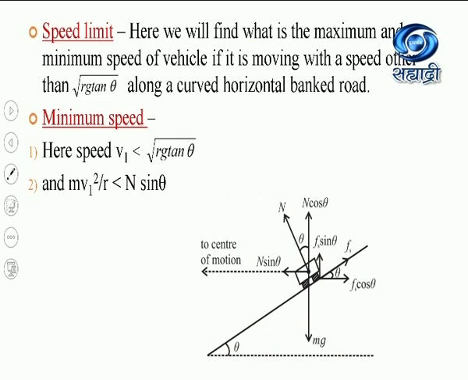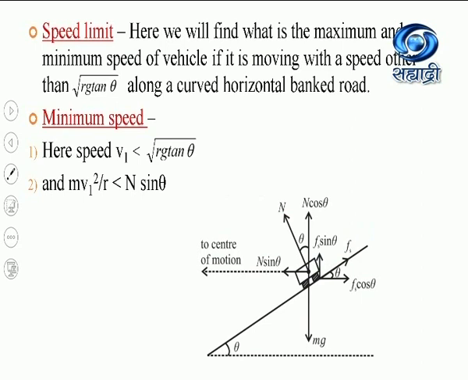Here in the previous case we have seen that if the force of friction was ignored, then there were only two forces: weight mg in the downward direction, and normal reaction n, perpendicular to the inclined plane. The resultant of these two forces, that is n sin theta, was providing the necessary centripetal force. But here what is happening? This is the rough bank road. So now here the force of friction is acting on the bank road, along the inclination upward.